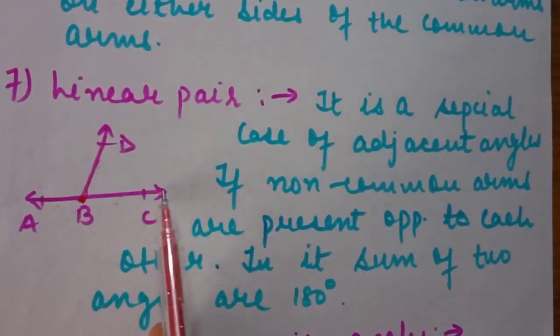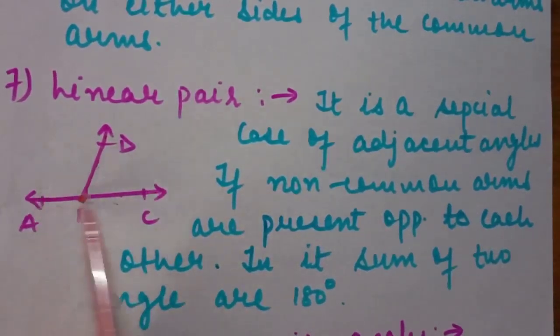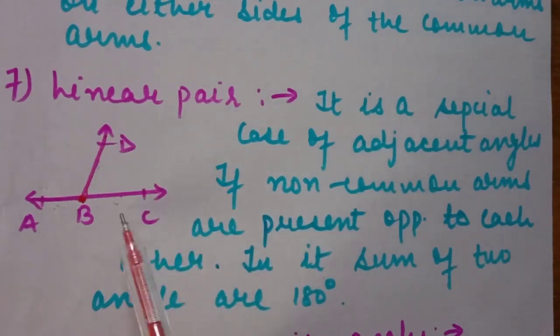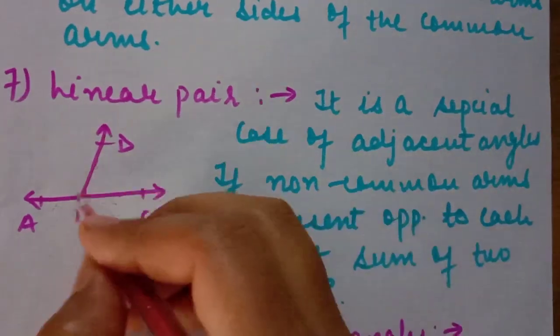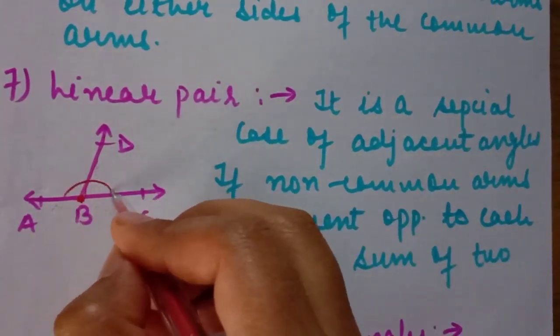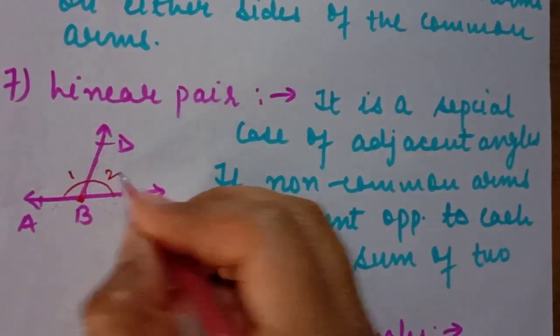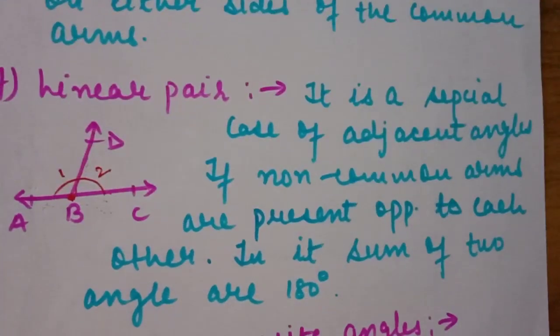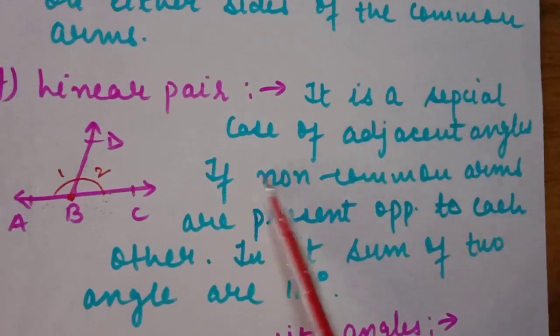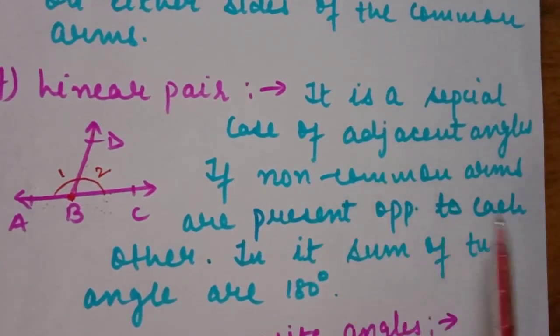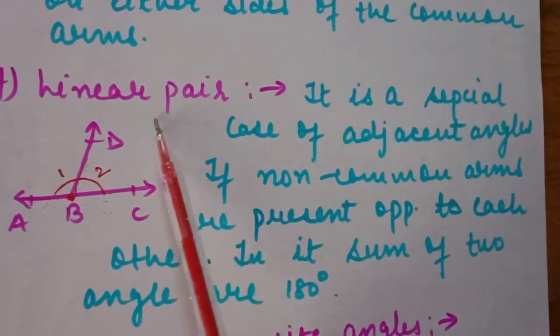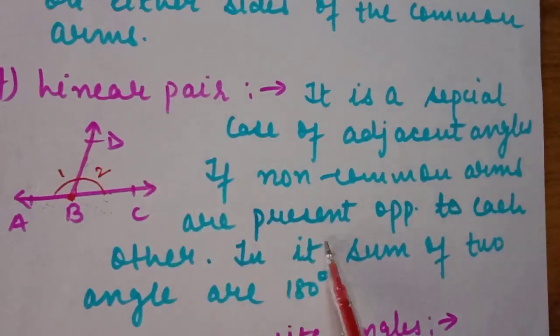They are making a straight line. So we call it a linear pair because we know it very well. When there is a straight line, the sum of these two angles is 180 degrees. So what is the definition? It is a special case of adjacent angle. If the non-common arms are present opposite to each other, then it becomes a linear pair. In it, the sum of these two angles is 180 degrees.